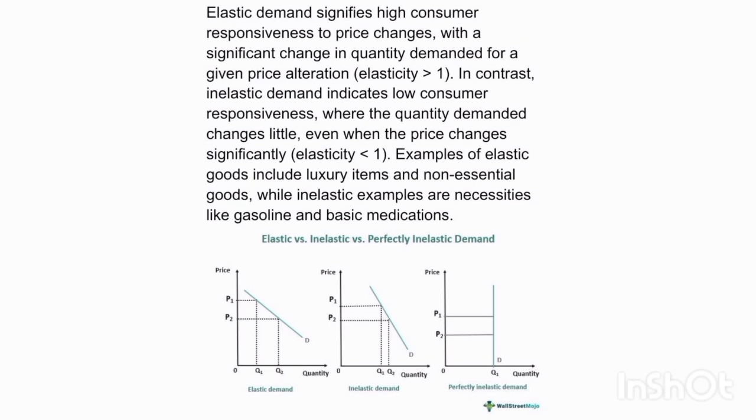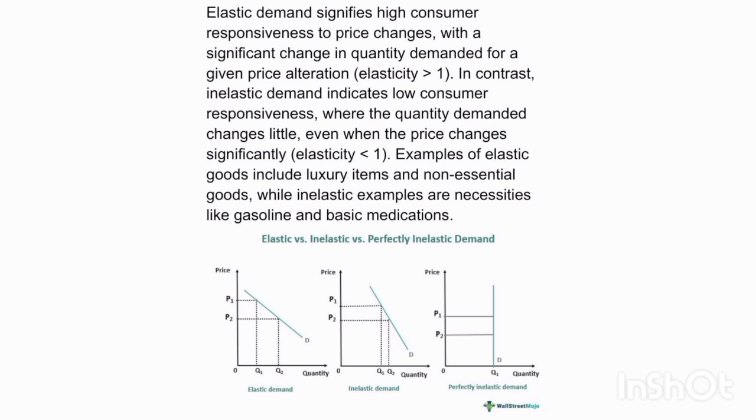Elastic demand signifies high consumer responsiveness to price changes, with a significant change in quantity demanded for a given price alteration, elasticity greater than 1. In contrast, inelastic demand indicates low consumer responsiveness, where the quantity demanded changes little, even when the price changes significantly, elasticity less than 1. Examples of elastic goods include luxury items and non-essential goods, while inelastic examples are necessities like